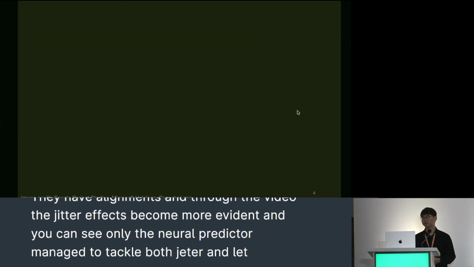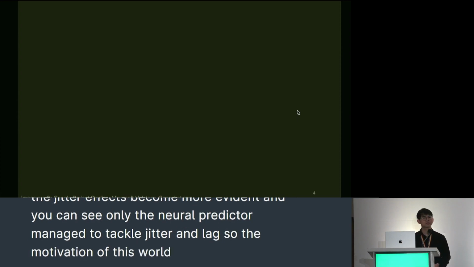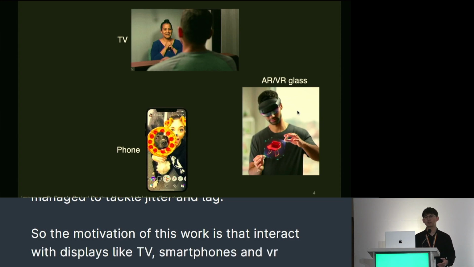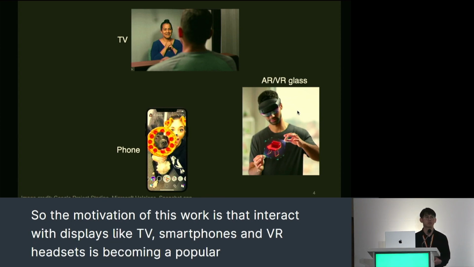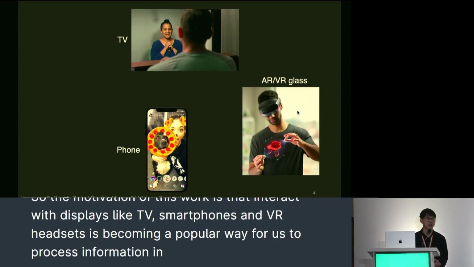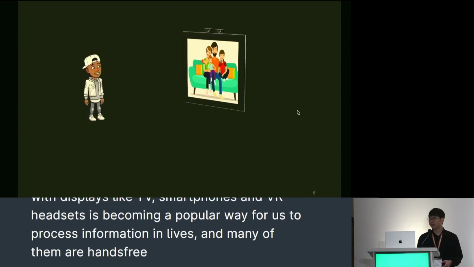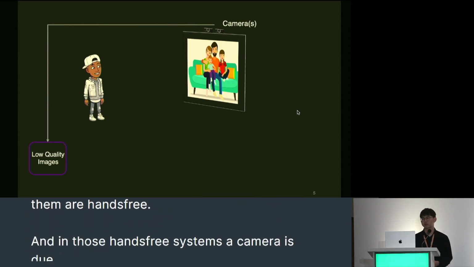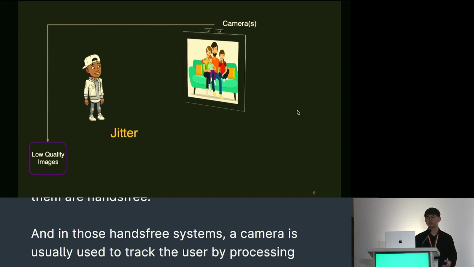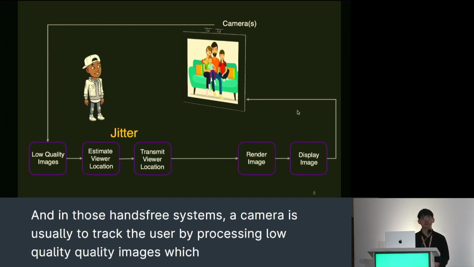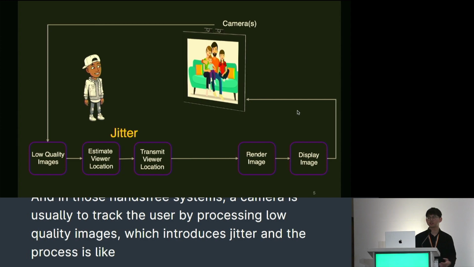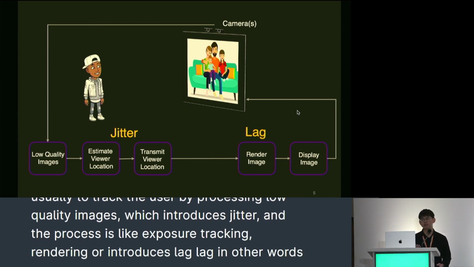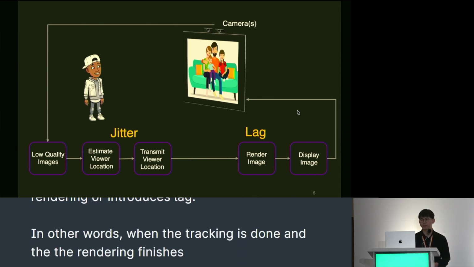The motivation of this work is that interacting with displays like TV, smartphones, and AR/VR headsets is becoming a popular way for us to process information in daily lives. And many of them are hands-free. In those hands-free systems, a camera is usually used to track the user by processing low-quality images, which introduces jitter. And processes like exposure, tracking, and rendering all introduce lag. In other words, when the tracking is done and the rendering finishes and shows on the display, the user could already